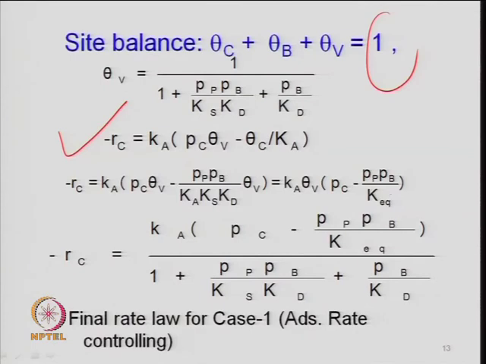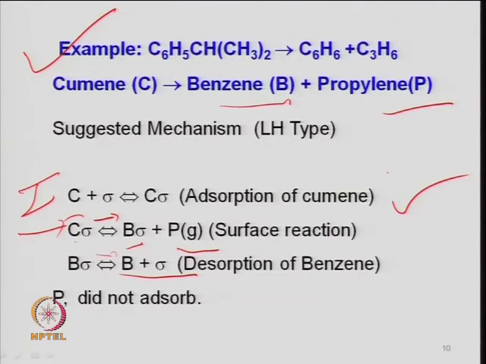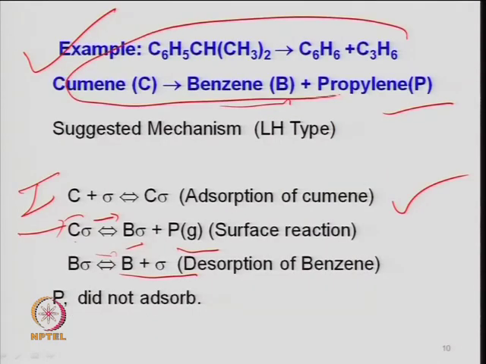K is the equilibrium constant for the overall reaction, because what is your overall reaction? This is your overall reaction, right. C gives you P plus B.